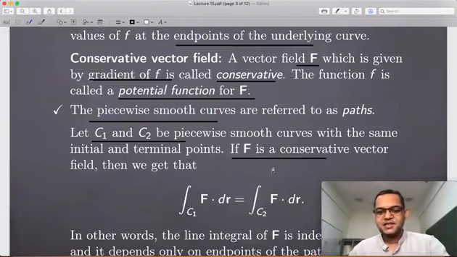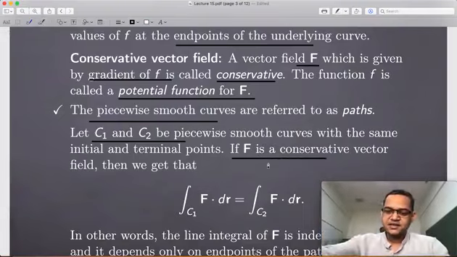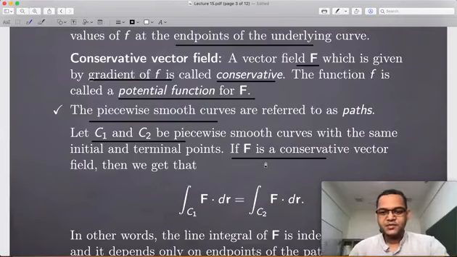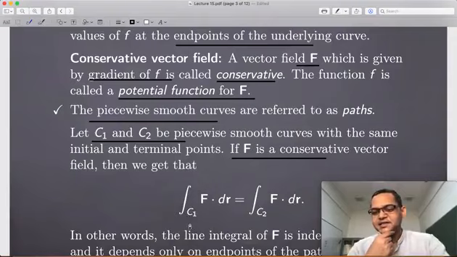If my vector field is conservative, that means it is expressed as the gradient of a function, then these two integrals are going to be the same by the fundamental theorem, because this side is going to be only in terms of the endpoints of the curve, and similarly this side. So no matter along which curve I integrate, if the vector field is conservative, the answer is only going to depend on the endpoints.